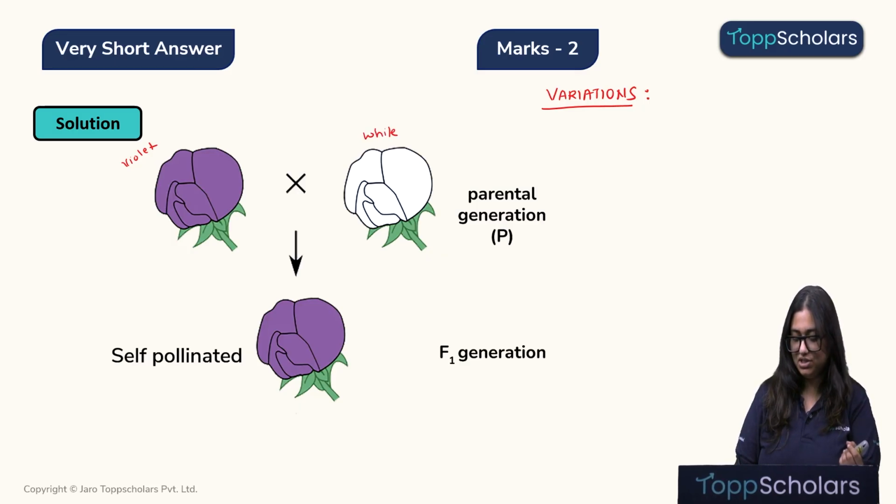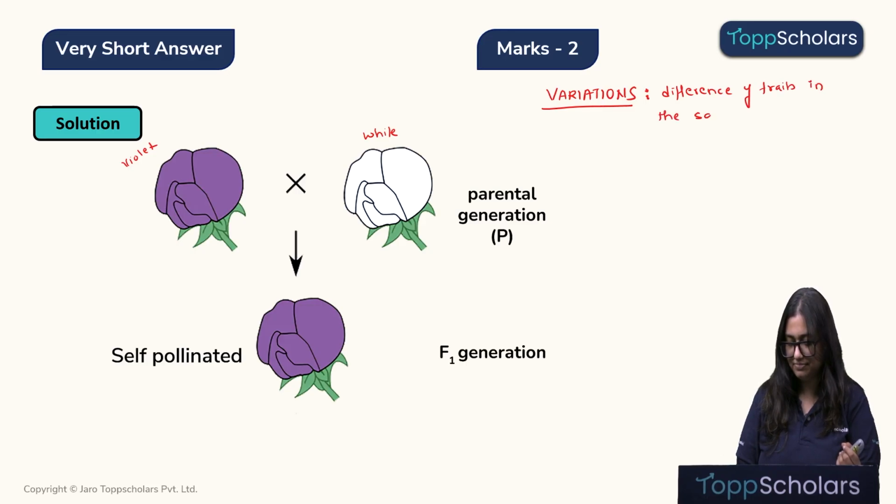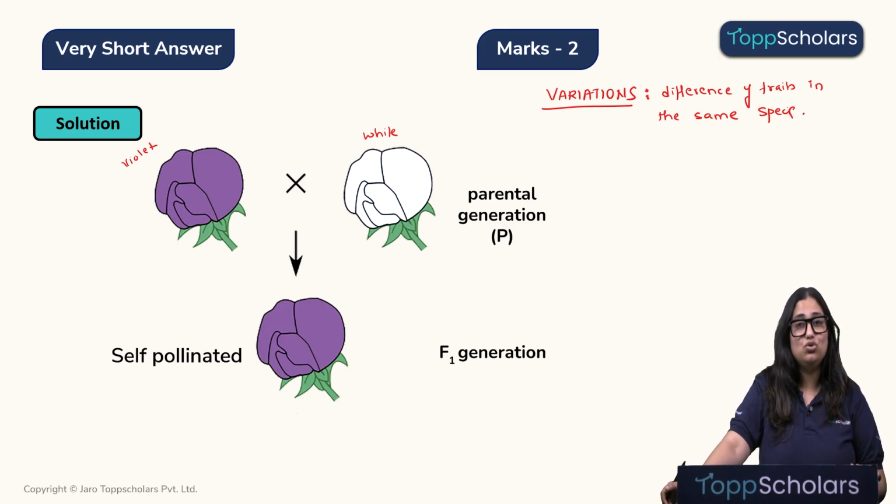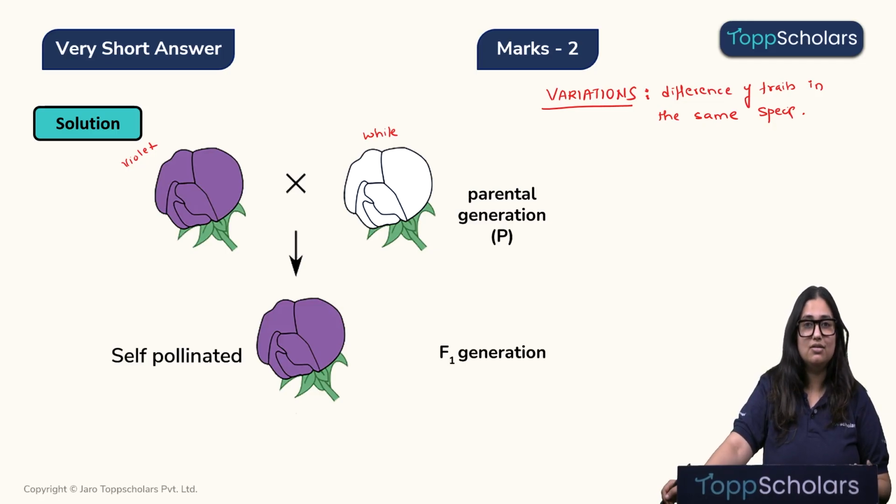So what is variation? Variation, children, is difference of traits in the same species. Let me give you an example. When you look at yourself, if you do not have any twin, do you find anybody who is identical to you? No, right? But all of them are human beings.